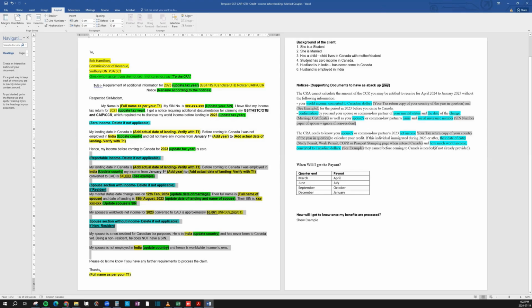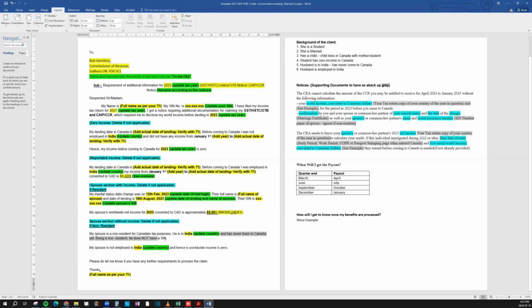In this case, now her husband, there is a spouse. So we are going into the second section, and I've broken it down into two. If you're a resident or if you're a non-resident, in this case the husband is in India, they are a non-resident. So we'll update this section. My spouse is a non-resident for Canadian tax purposes. He is in India, or whatever country you want to update, and has never been to Canada yet.